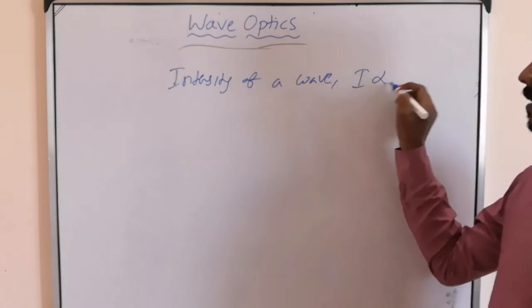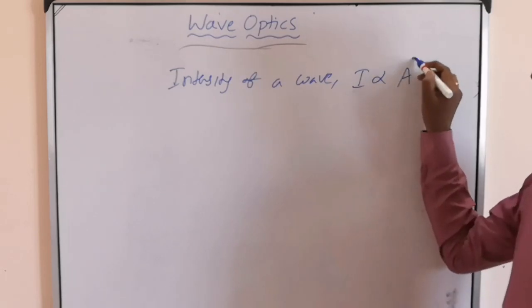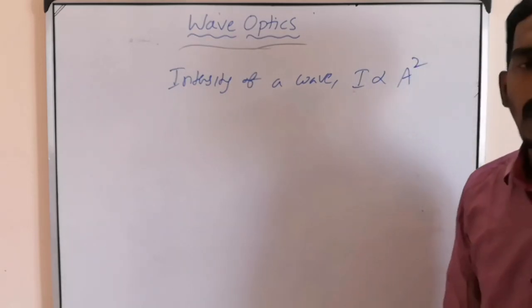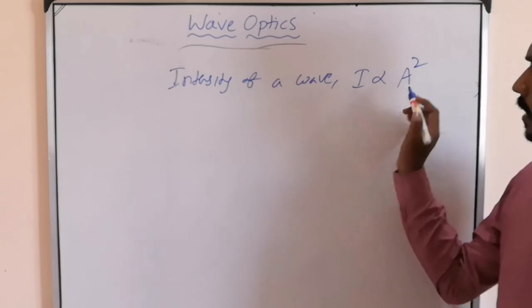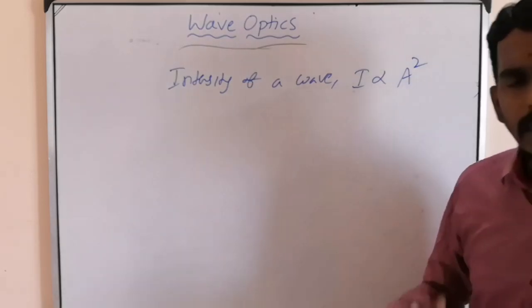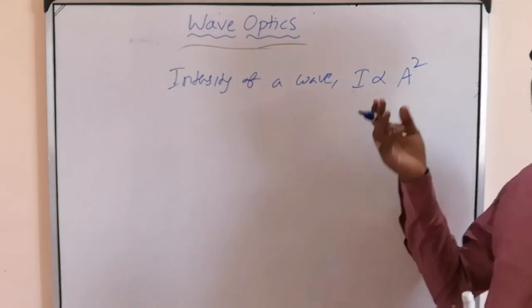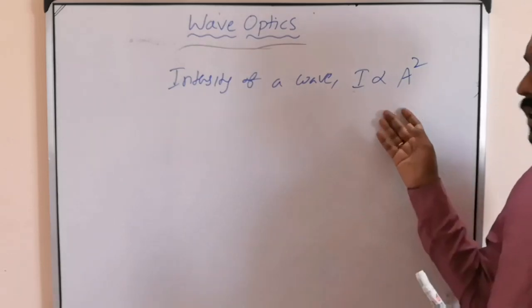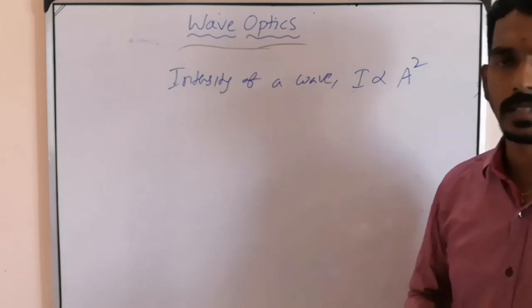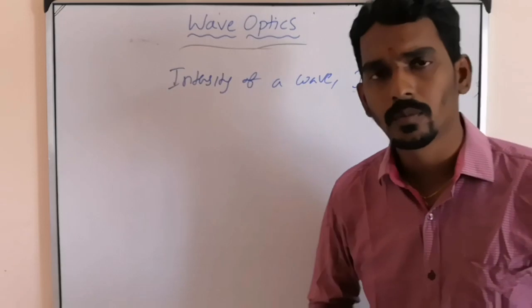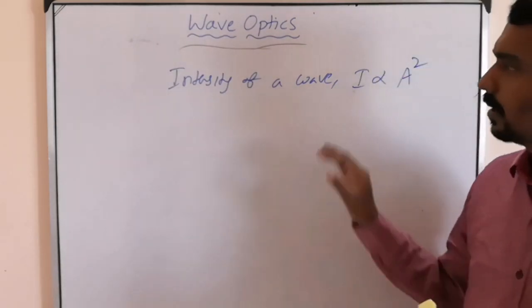That intensity is proportional to a square. What is a? Amplitude. Greater the amplitude, greater the intensity. And this relation is also very much important. This also we have studied in first PUC. Right?